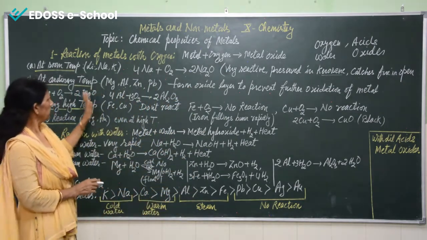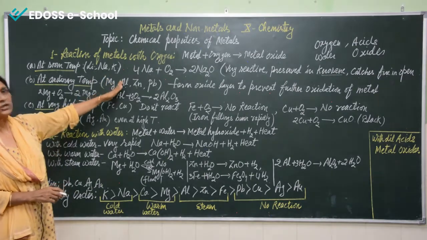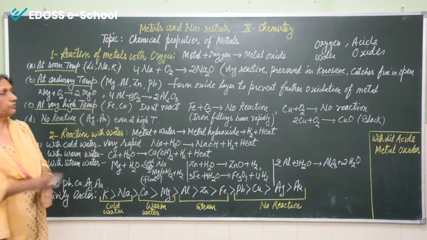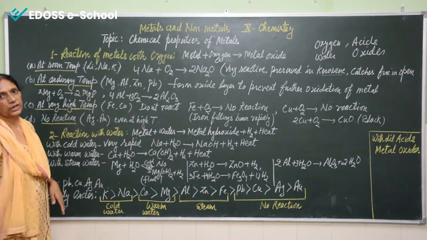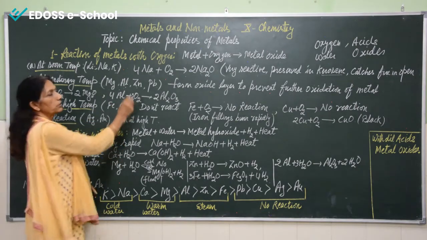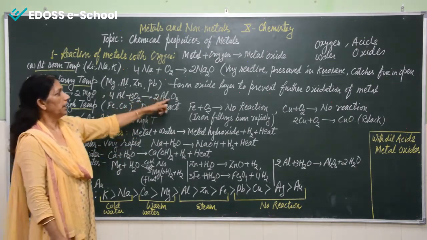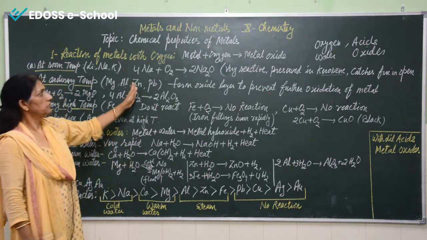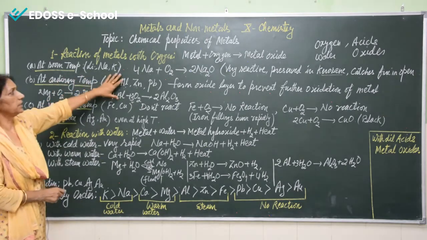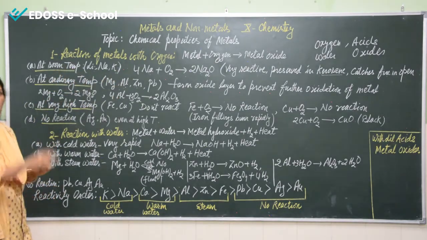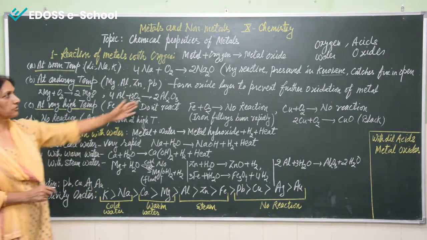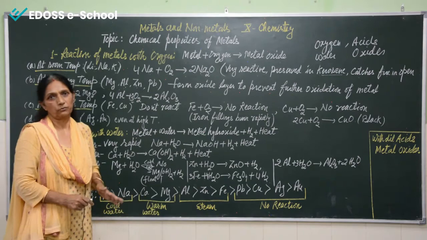We can see that this is magnesium. When magnesium comes in contact with oxygen, it forms an oxide layer which is known as magnesium oxide. Similarly, this is aluminium. When aluminium comes in contact with oxygen, it forms aluminium oxide, and similarly zinc and lead also form oxide. So this is the category where they react and form an oxide layer. Now if you rub them, this oxide layer is easily removed.